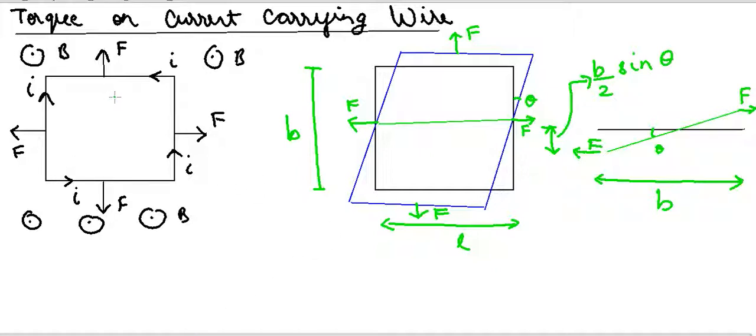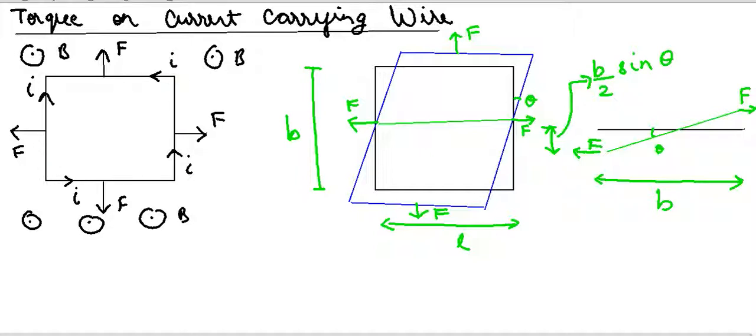Suppose I have a current carrying loop which is in the plane of the screen, and I have a magnetic field in this region which is coming towards us. Because of the magnetic field, each of these segments of wire will experience a force.